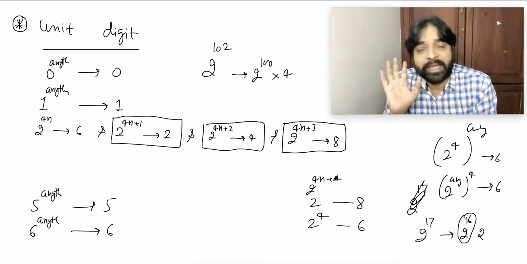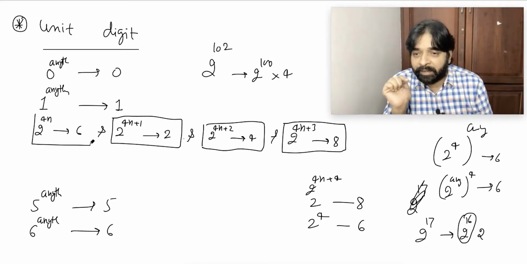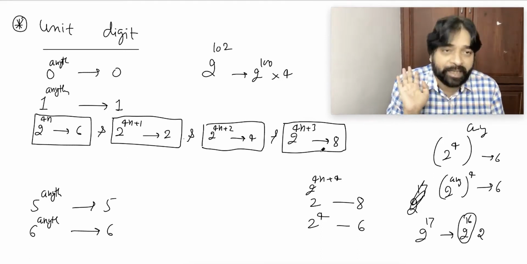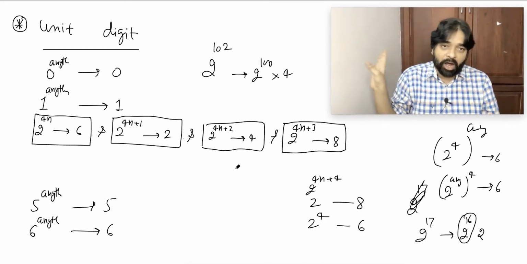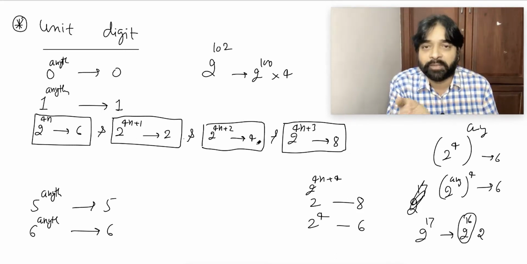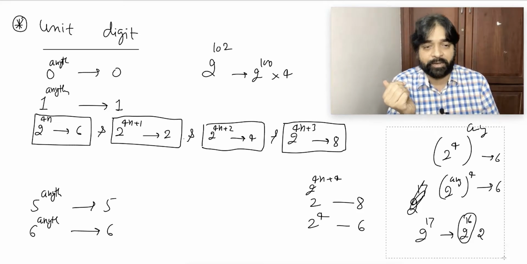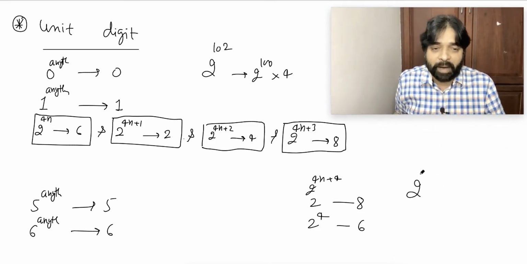So now listen to me carefully. 2 power anything will be either 6, 2, 4 or 8. You don't have to learn it: take out 2 power 4n, make it 6, and the rest you can do. Either 2 or 4 will come. So anything they ask you, you can easily tell. It will not be a big issue. Take any dummy question, 2 power 2000, what is the unit place?